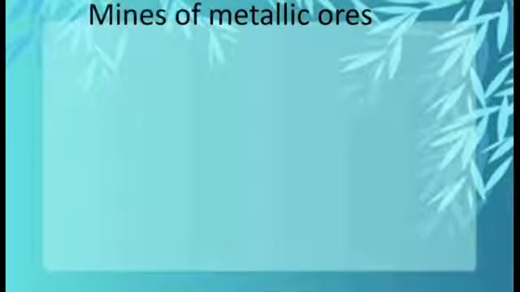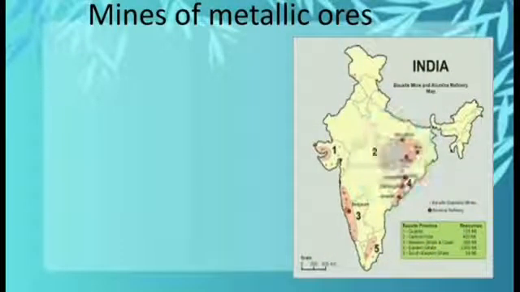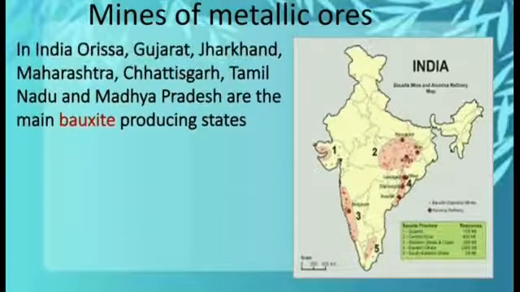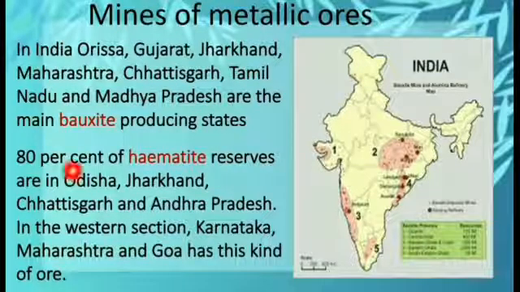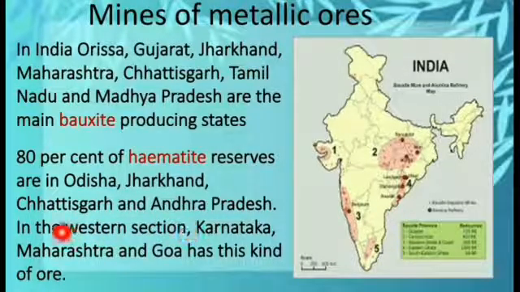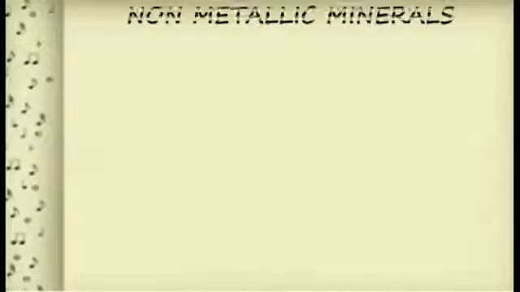Now we are going to see the mines of metallic ores in our country. We have bauxite ores in states like Orissa, Gujarat, Jharkhand, Maharashtra, Chhattisgarh, Tamil Nadu and Madhya Pradesh. We also have hematite ore reserves in Odisha, Jharkhand, Chhattisgarh, Andhra Pradesh, Karnataka, Maharashtra and Goa.